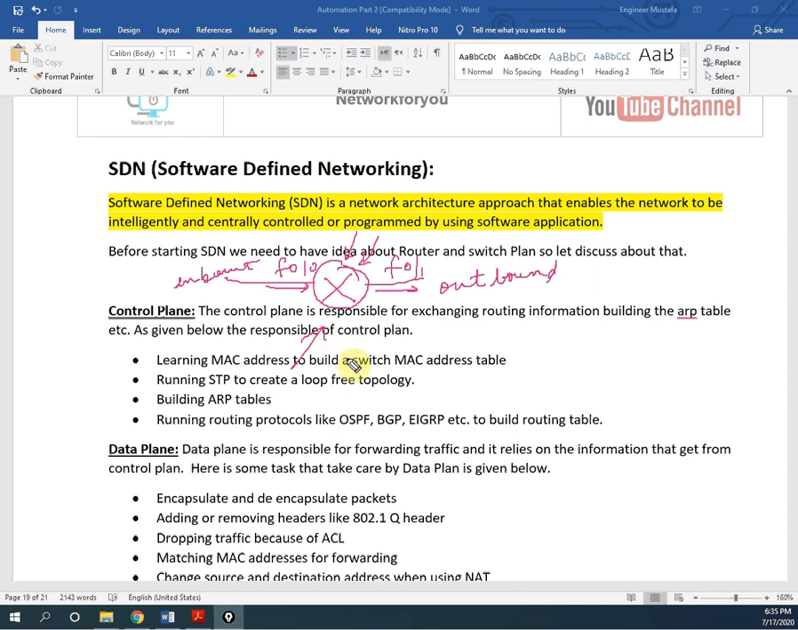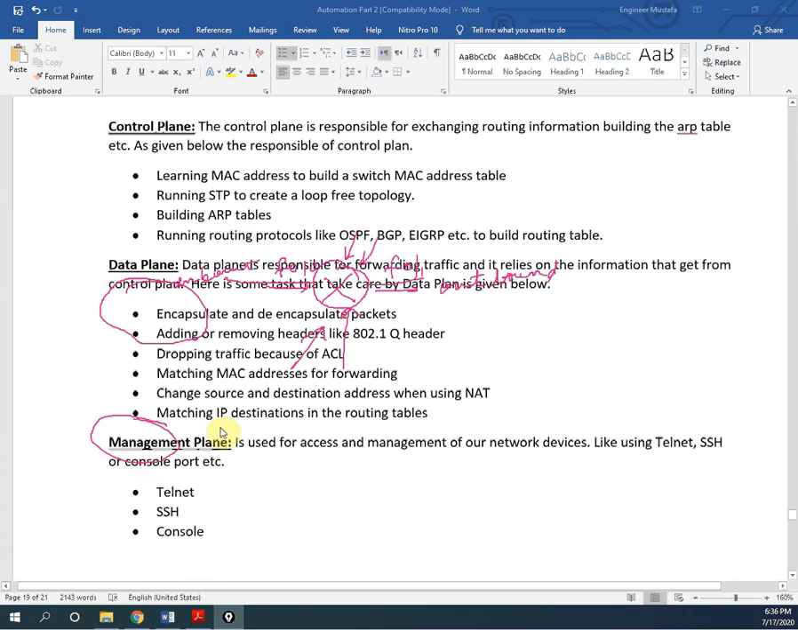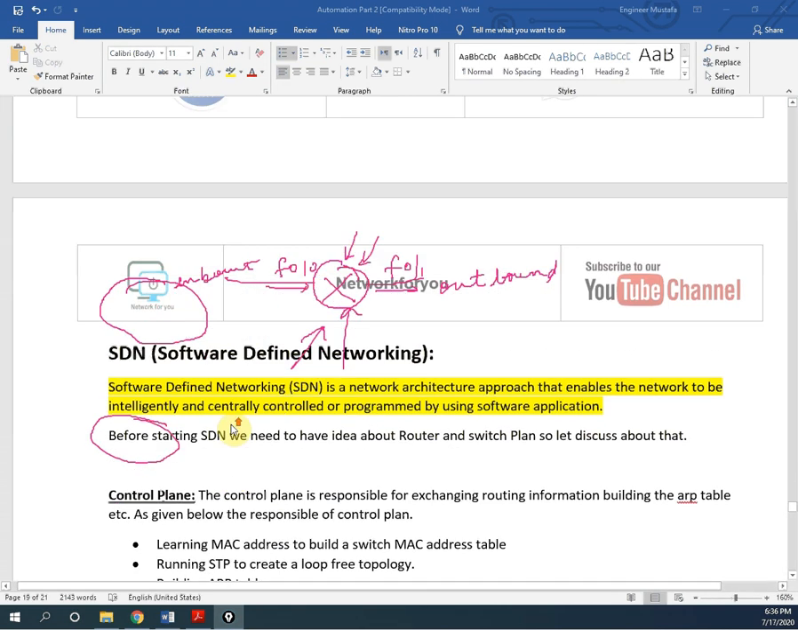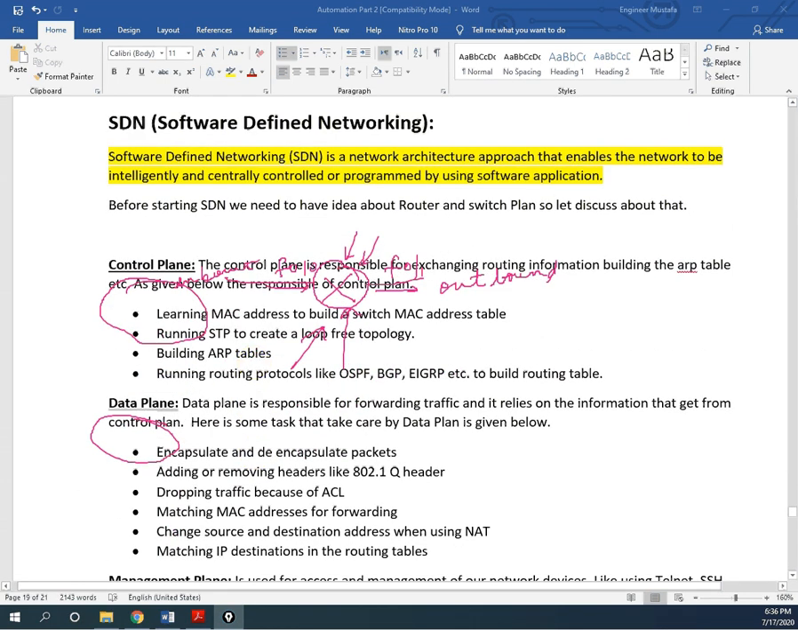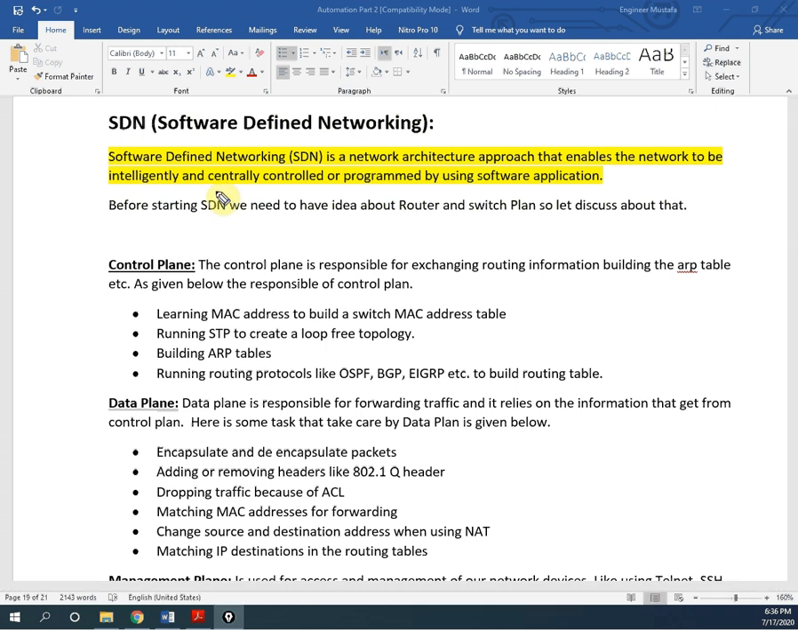Now we need to know that inside the router we have three planes. One plane is the control plane, one is the data plane, and another is the management plane. So inside the router we have these three things, and we are going to discuss that. But before discussing, let me draw the software defined network architecture, then we are going to discuss that also.